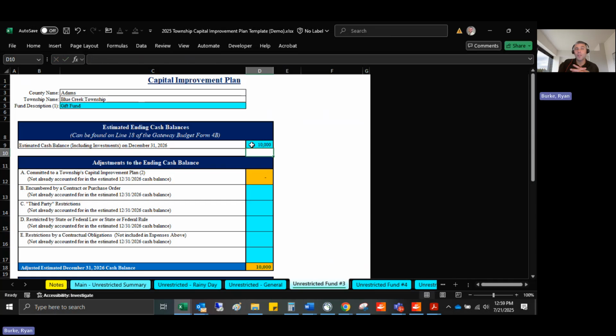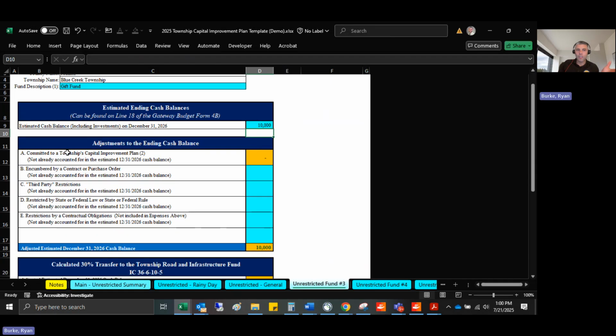Now, sometimes you have a gift that says, hey, I want this gift to be used for the cemetery only. That would make this a restricted fund, or at least those funds to be restricted. In this example, this is $10,000 given to the township where there are no strings attached. It's for any legal purpose that the township wants to use it for. So that's an example of an unrestricted fund. So you might want to do a little bit of research on how your gift fund, if applicable, got those funds and if there were any restrictions on it.